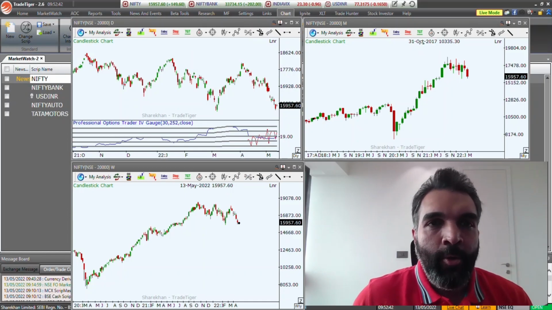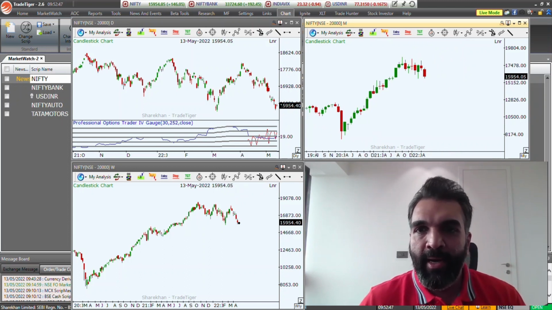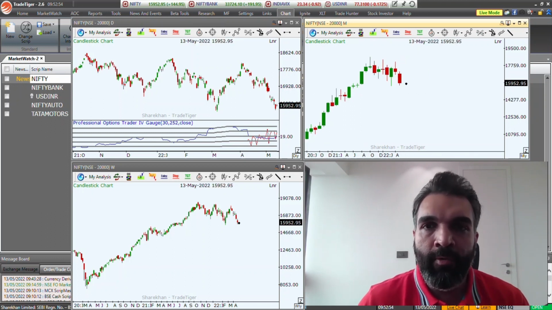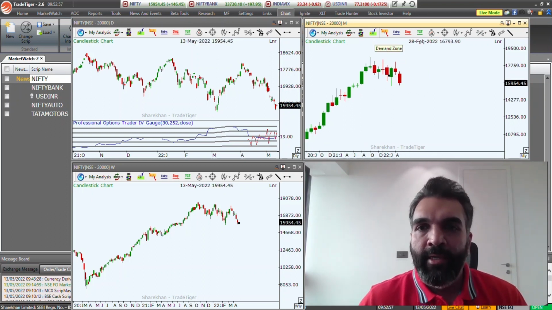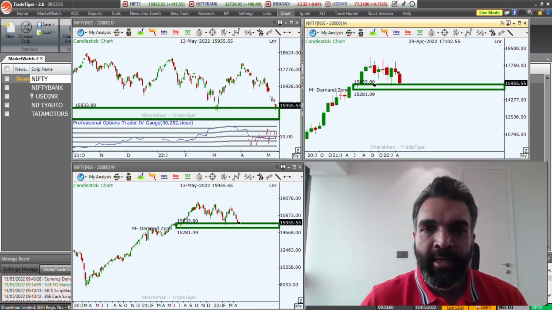Alright, so we are looking currently at the Nifty chart and we've been seeing this over the past few weeks. There has been some kind of consolidation to a little bit of a down move coming into our broader markets. The monthly demand zone is still holding, and more or less this is the second test of this demand zone. Can the prices bounce from here and give a decent bounce?